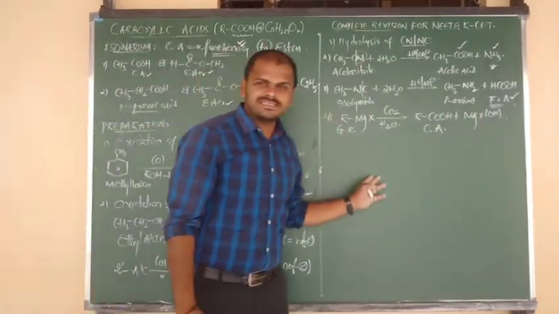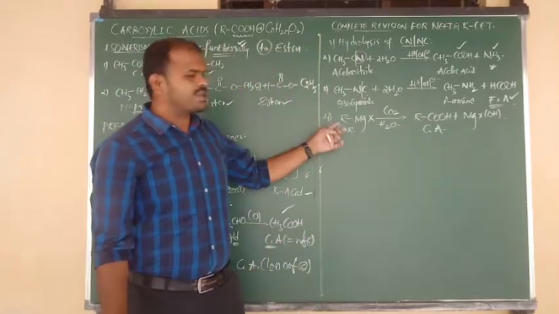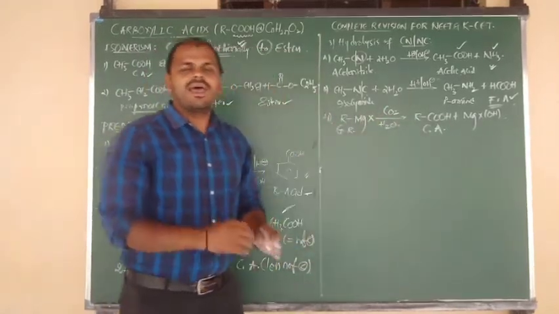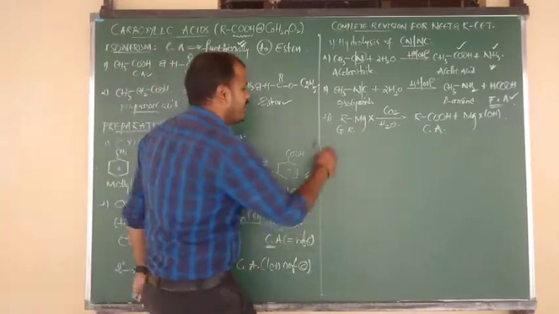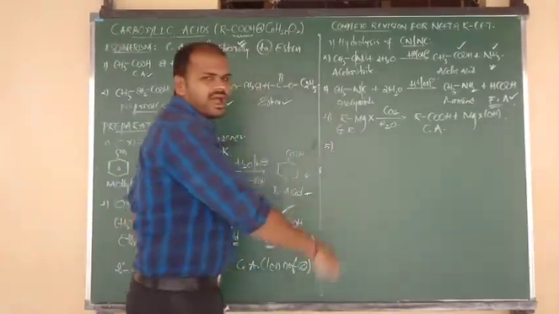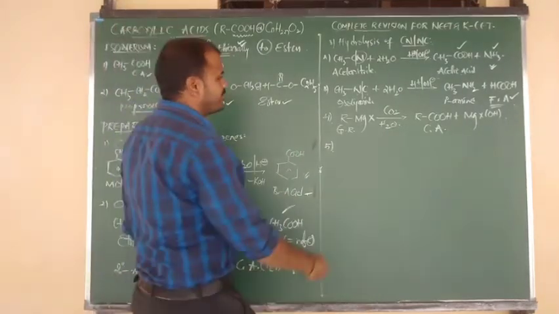R replaced by CH3, acetic acid. R replaced by benzene, benzoic acid. Like that we can prepare aliphatic and aromatic carboxylic acids. Next we go for the fifth one I am going to discuss now,